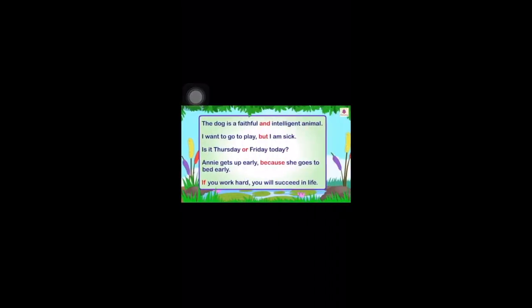A conjunction is a word that joins two nouns, phrases, or sentences. These are some of the examples. Now let's see. The dog is a faithful and intelligent animal. I want to go to play, but I am sick. Is it Thursday or Friday today? Annie gets up early because she goes to bed early. If you work hard, you will succeed in life.